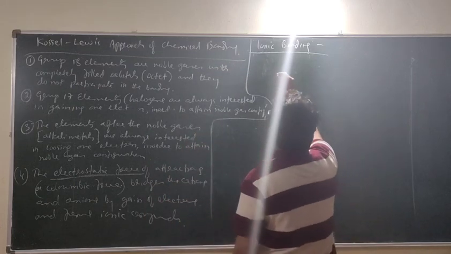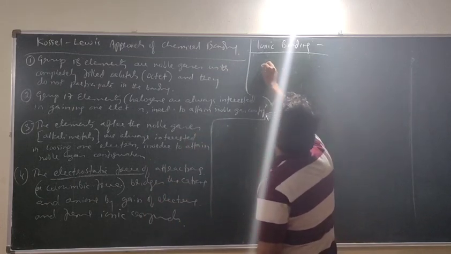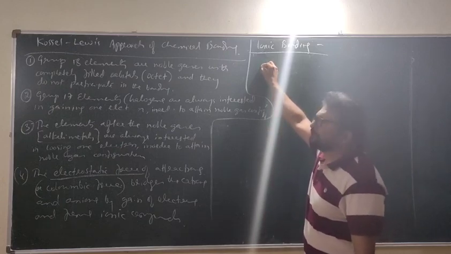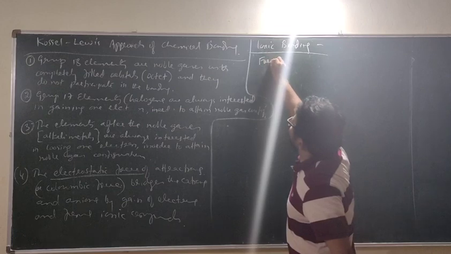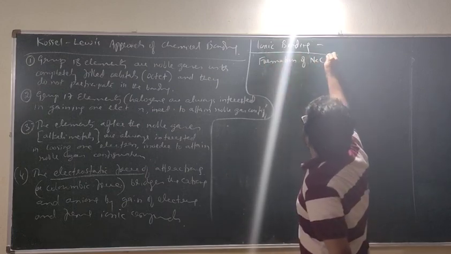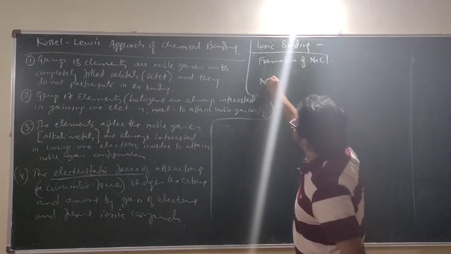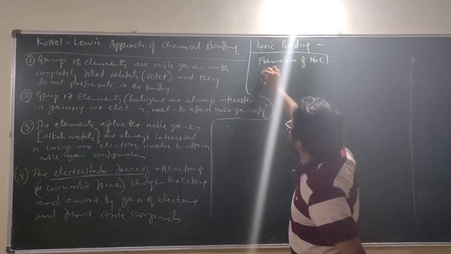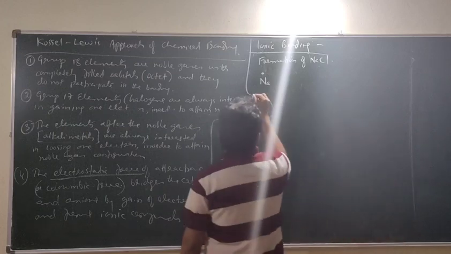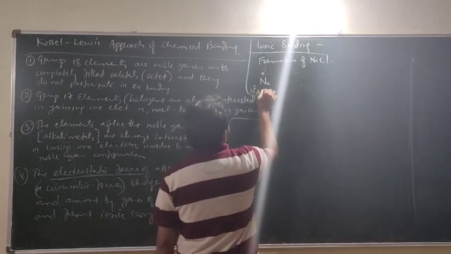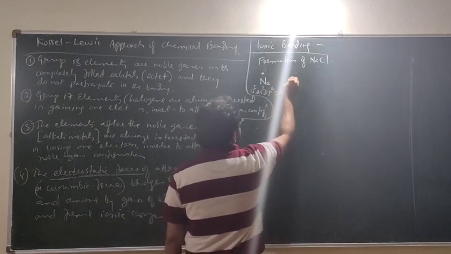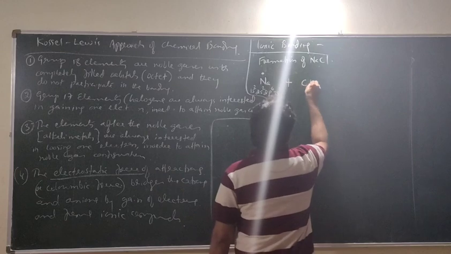Now look here, I will show you how this is possible in terms of electron dot structure. Okay? Look at the board, all of it. Formation of NaCl, sodium chloride. Sodium, is this correct? So what is the configuration? 1s2, 2s2, 2p6, 3s2 plus chlorine.